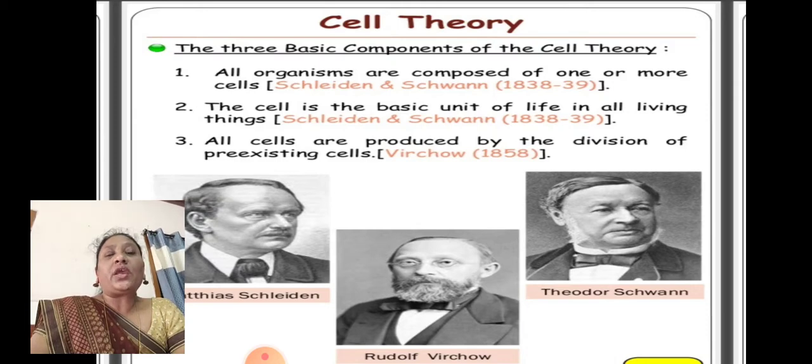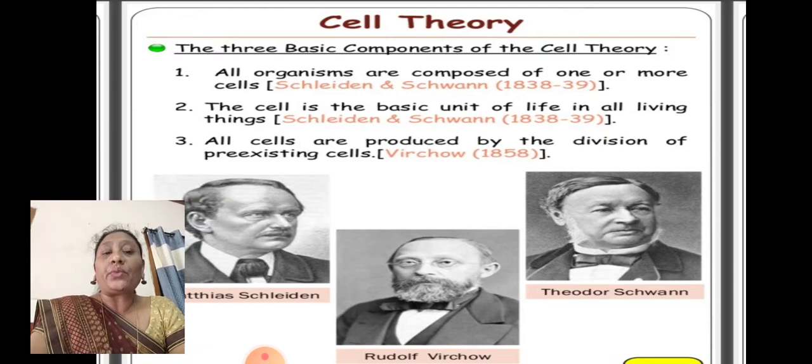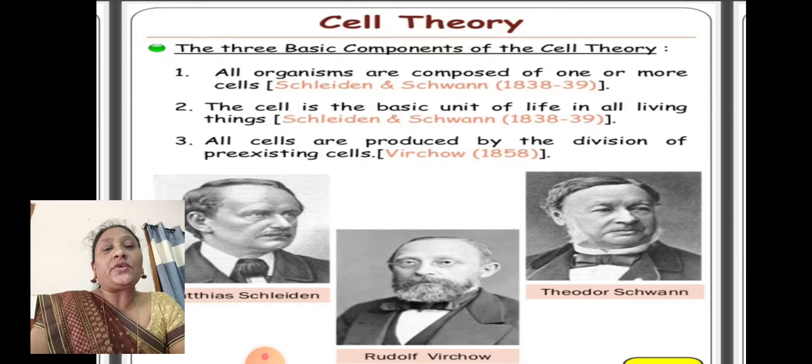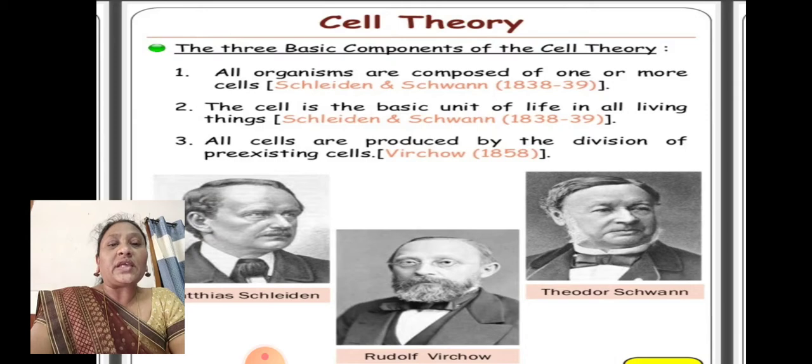When the studies moved on, the cell theory was proposed. After the invention of the microscope, a lot of studies took place on the cell. What is a cell? What is the importance of the cell? They started to study. The cell theory was studied by Matthias Schleiden, Theodor Schwann and Rudolf Virchow. These are the three scientists. When they studied the cell theory, they proposed three statements. The cell theory consists of three statements.